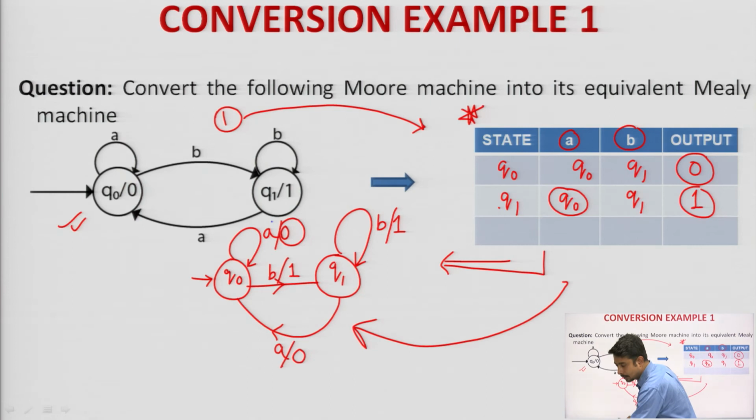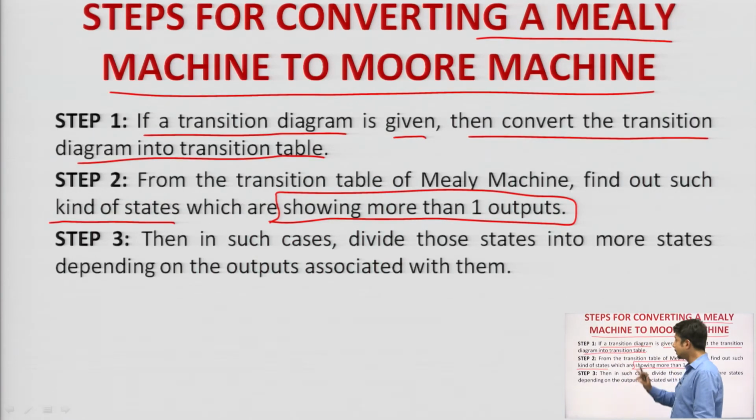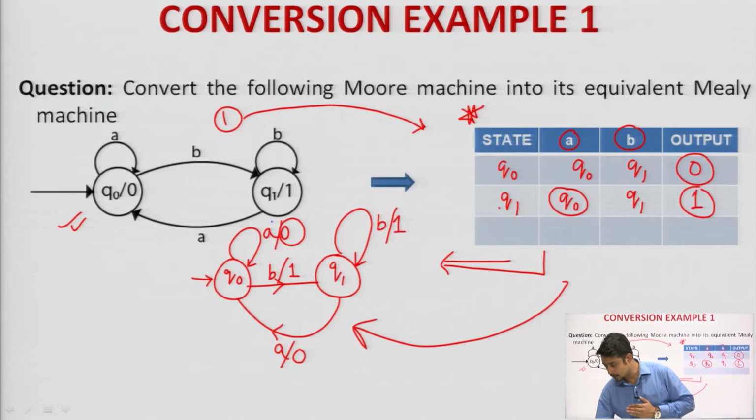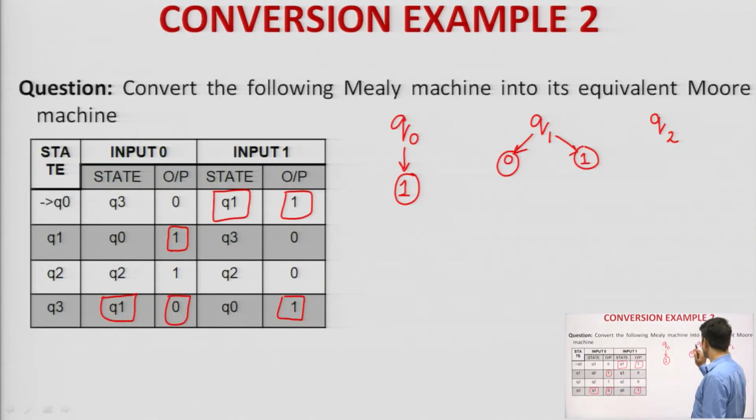Now, one more thing we have to do. Go back to the steps, and if we find such a state which has more than one output, in such cases divide those states into more states depending on the output associated with them, correct. As soon as we get a state which has more than one output, you have to divide that state. So, I will go along with the question. Now, Q1 will be divided into two categories.